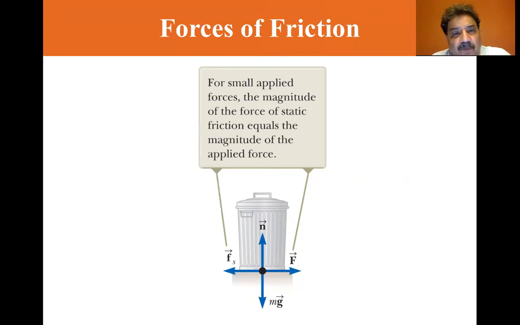So you apply a small force, the force of static friction is small. If you apply a larger force, as long as it's not moving, the force of static friction will increase. If it's not moving, then the sum of the forces has to equal 0. So F sub S will equal F in the opposite direction until it moves. So if F increases, F sub S also increases. If F decreases, F sub S also decreases.